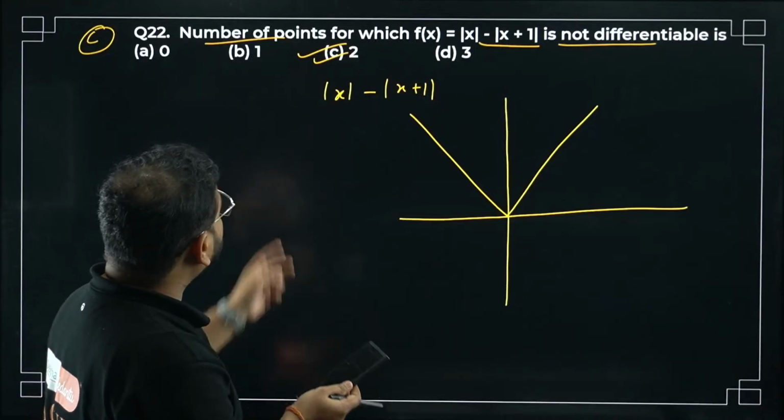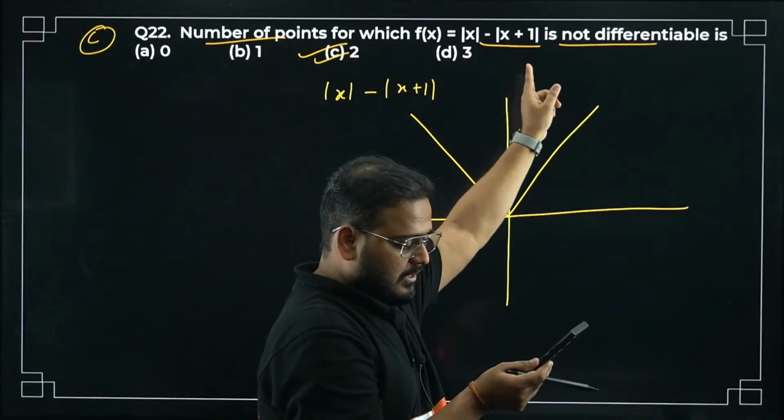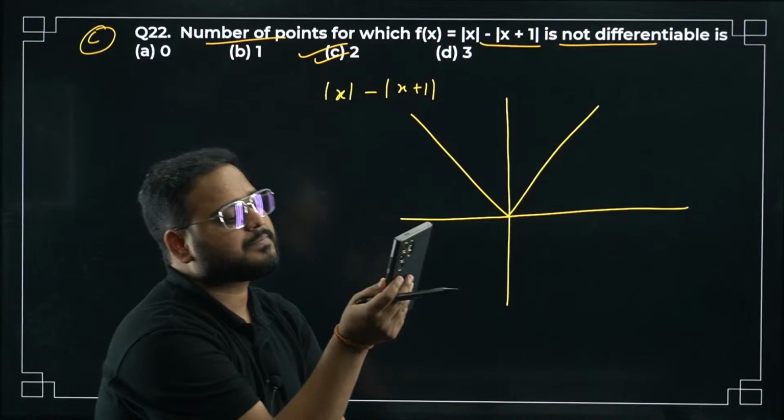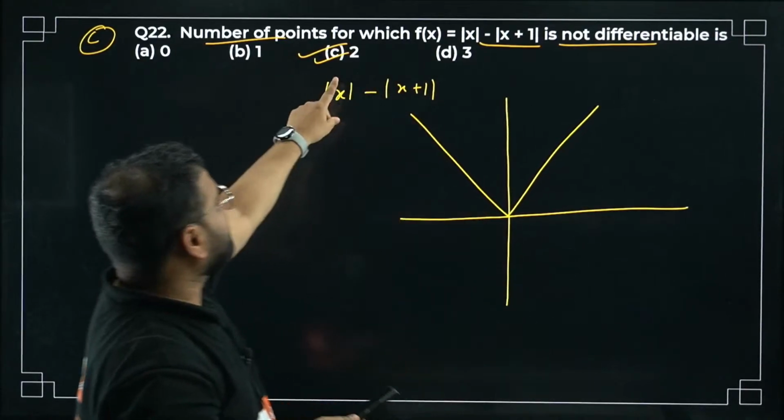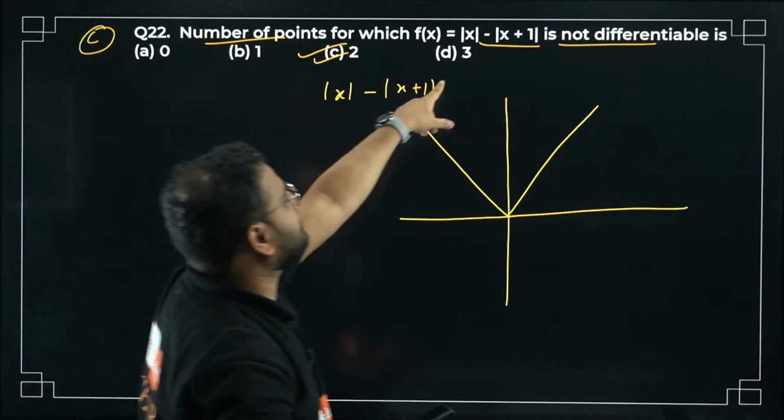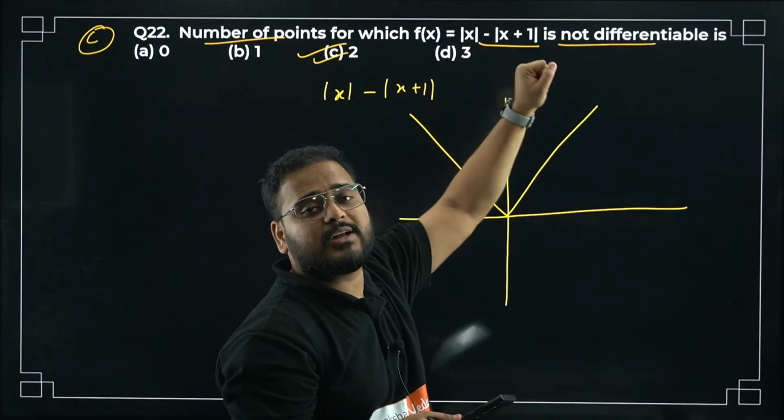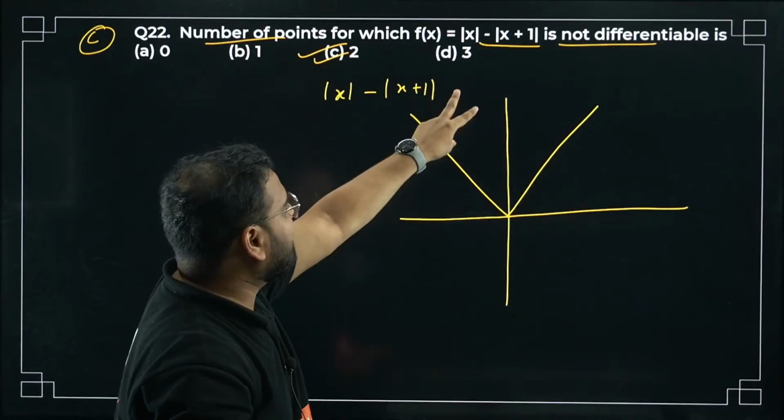Why B? We have 2 points, no? Both are modulus functions, no? Check this out. You'll have 1 point over here, 1 point over there, no? You'll have 2 corner points. When you combine them, you're going to get 2 corner points.